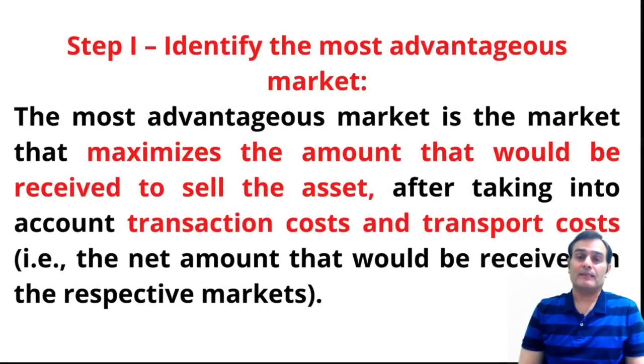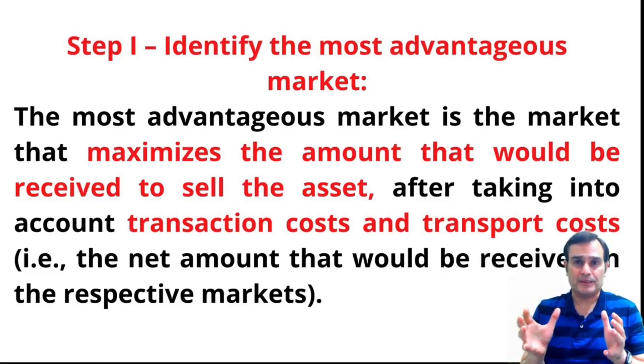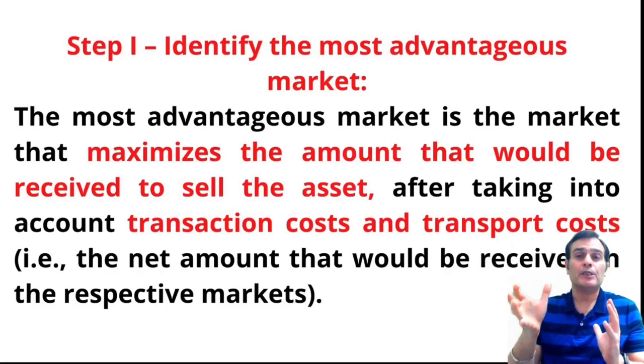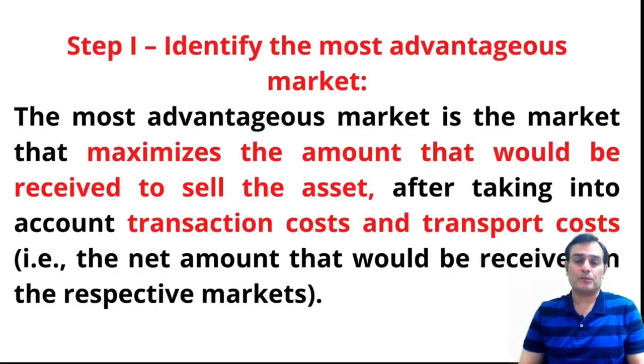Well, as I said, there are two steps in terms of computation of a fair value, because we've got two cases. One is where you can identify the principal market based on the volumes and then compute a fair value. We'll talk of that later. Then the second case is that the principal market cannot be identified. You need to identify the most advantageous market in step 1 and compute the fair value in step 2. So focusing on the case where the principal market cannot be identified, you identify the most advantageous market.